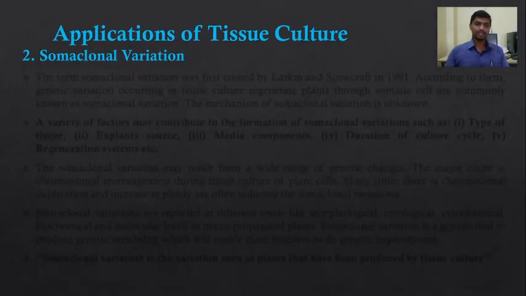Now we are going to the second application, that is somaclonal variation. When plants have been produced by using somatic cells, these are alike to the explant, but some variations may occur in the propagated plant, in tissue cultured plants.